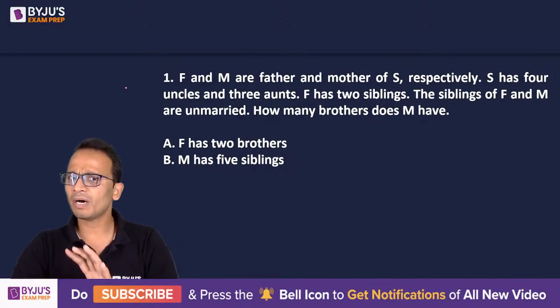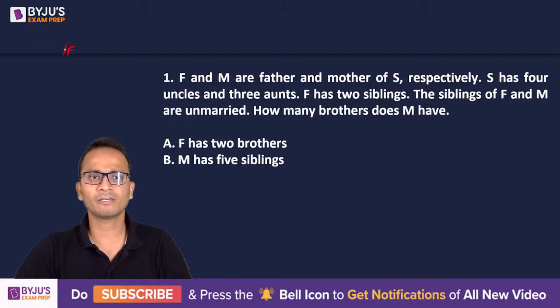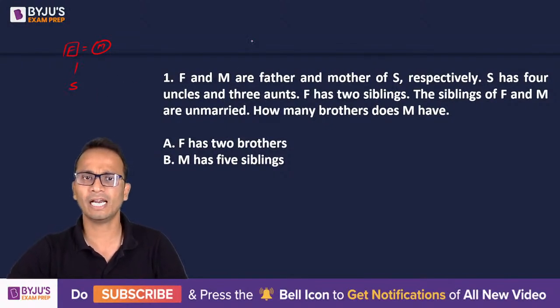Okay, so let's have a look at this. F and M are father and mother of the person S. So F is the father, and his wife is M, the mother of S. So these are the parents of S, F and M. Right now the gender of S is not known. S has 4 uncles and 3 aunts.